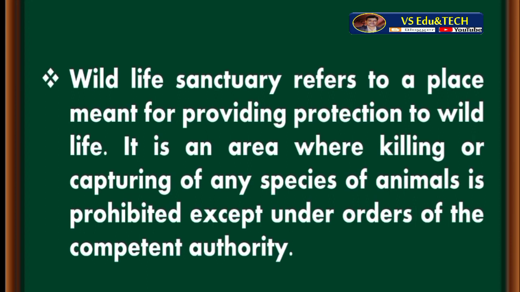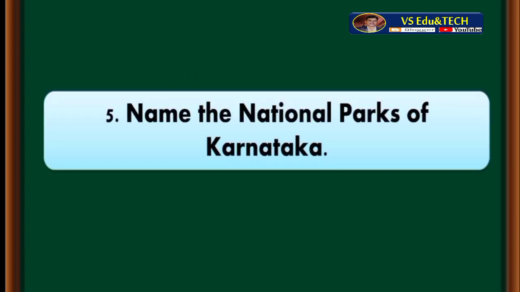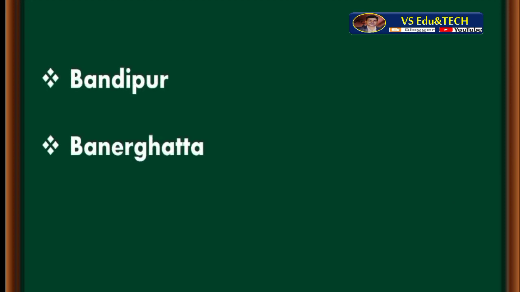Question number 5. Name the national parks of Karnataka. The national parks of Karnataka are Bandipur, Bannerghatta, and Nagarhole. These three are the national parks of Karnataka.